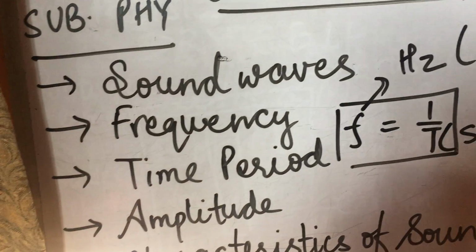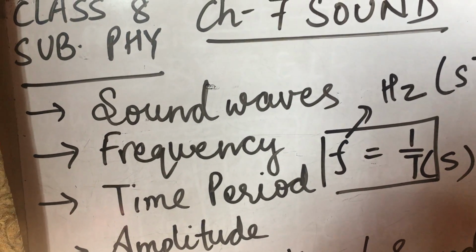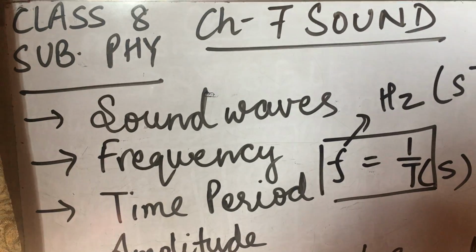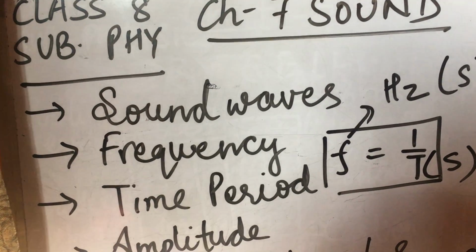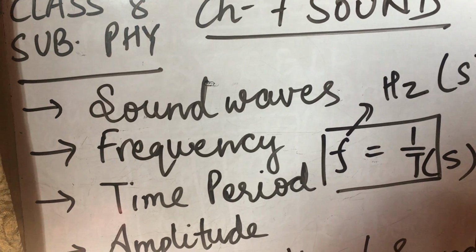Now what is amplitude? When an object vibrates, it moves away from its mean position. The maximum displacement of a vibrating object from its mean position in a medium is called its amplitude.